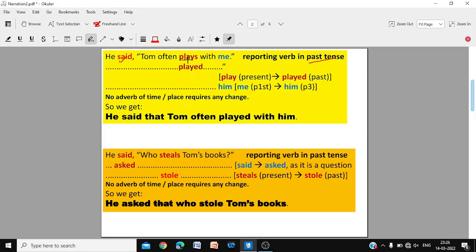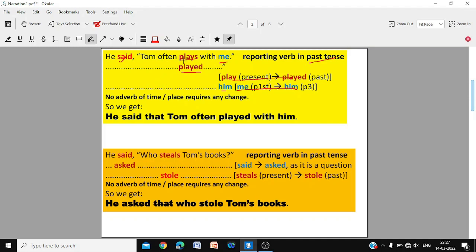So plays in present tense is replaced by played because the reporting verb is in past tense. Next, the pronoun me is changed to him. Me is in first person, is changed to him in third person. And here we have no adverb of time and place, so no adverb of time and place requires any change.